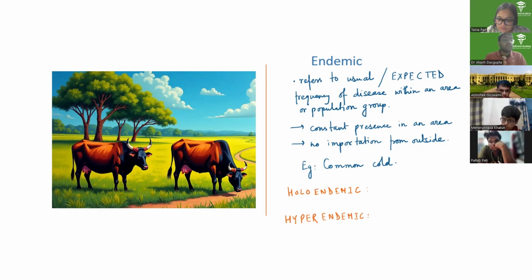What is the fundamental difference between children and adults? Adults have acquired immunity. Fantastic.